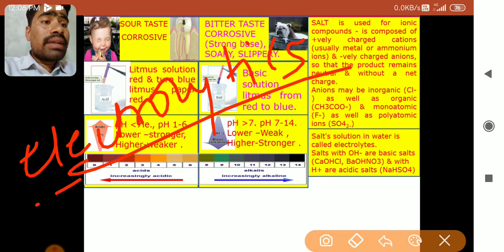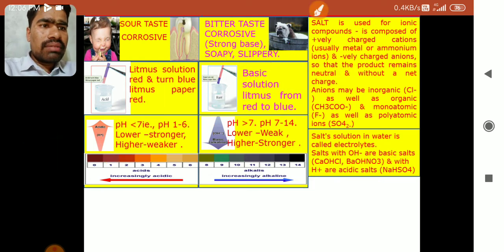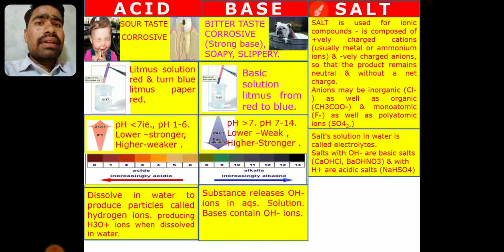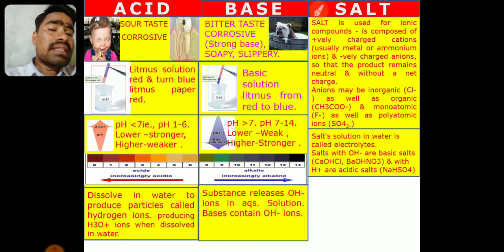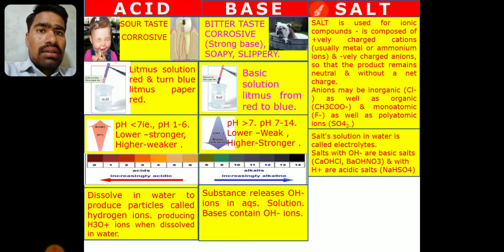Salts with OH minus are basic salts. Salts which have OH in them will be basic salts. A few examples: CaOHCl, calcium hypochlorite also we can say. Then there are sodium thiosulfate and so on. There are different salts which can be identified on the basis of whether they have more H plus or more OH minus. According to that there is a classification of salts: acidic or basic salts. And there is one more category, neutral salt. We'll see that later on, because salts is not the topic for discussion now.